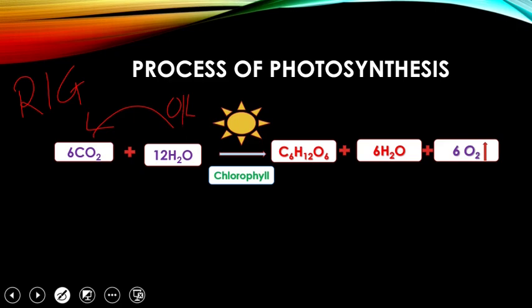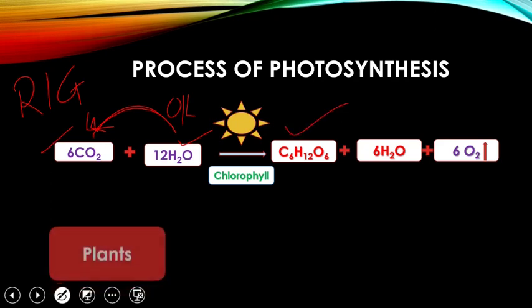So that is OIL, oxidation is losing of electrons. Water loses electrons, so it is oxidized. Carbon dioxide gains electrons, so it is reduction. And sugar is formed, a glucose molecule is formed.